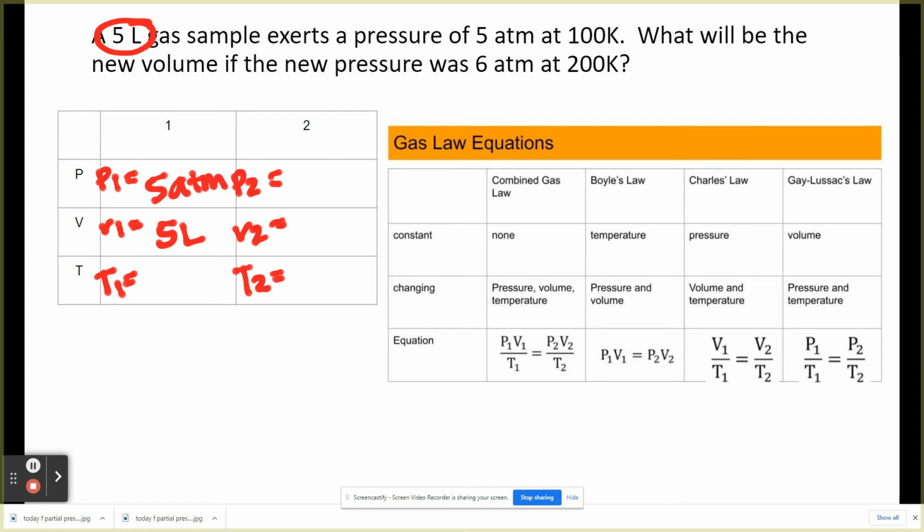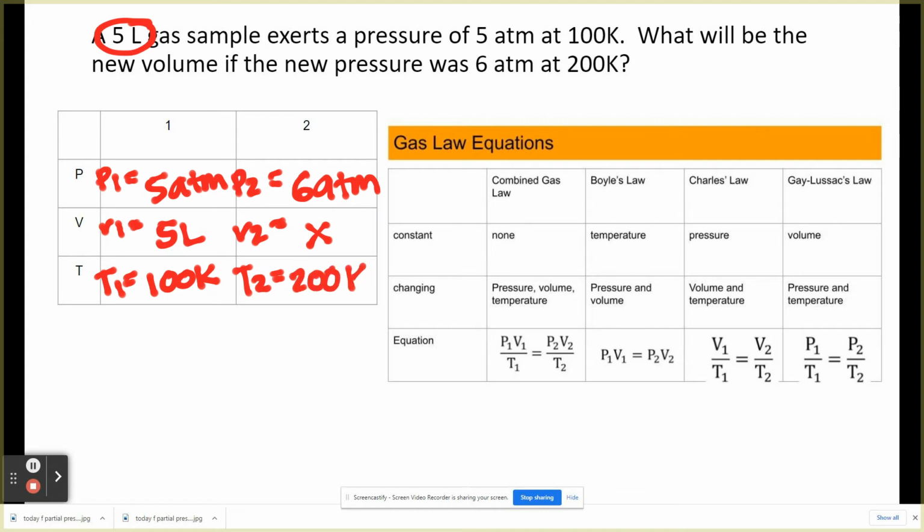At 100 K, you should know that K is temperature. Well, it has to be K anyway. What will be the new volume if the pressure was 6 ATMs at 200 K? 6 ATMs is your pressure 2. What will be the volume at 200 K?